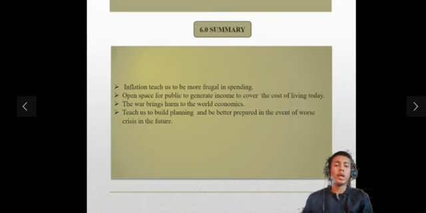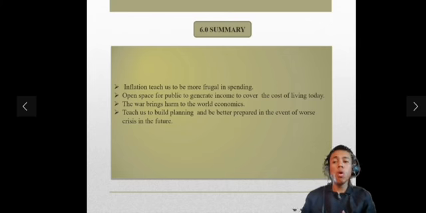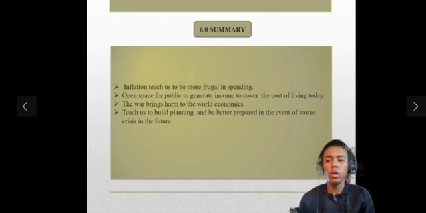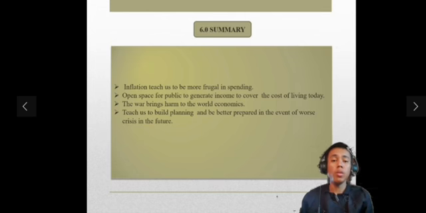From this topic, we can summarize that inflation teaches us to be more frugal in spending. We also need to open more space for the public to generate income to cover the cost of living today. And we know that inflation brings harm to the world economy. Last but not least, it teaches us to build planning and be better prepared in the event of a worse crisis in the future.